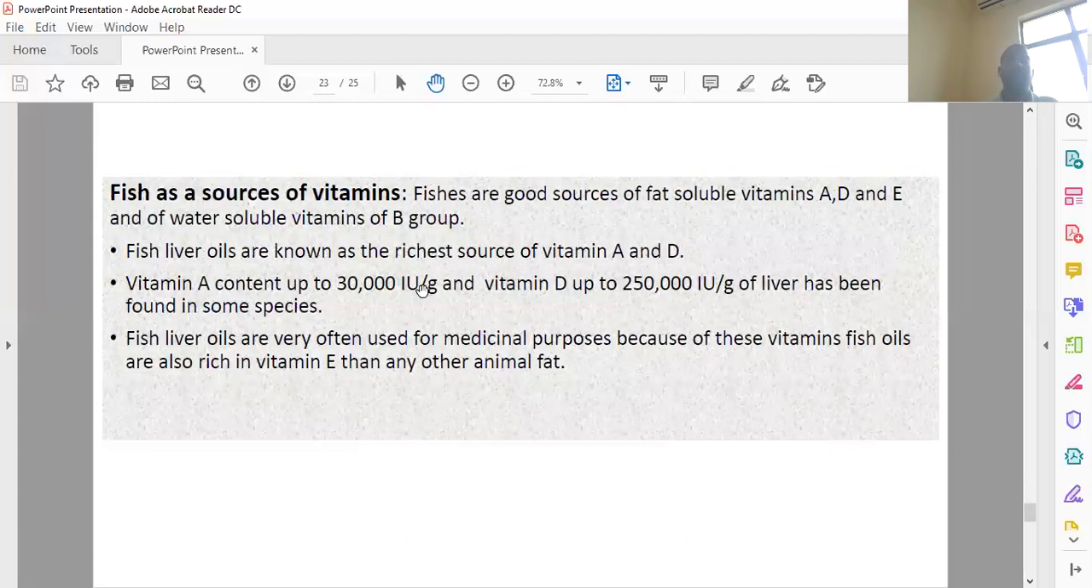And fish as a source of vitamins: vitamins A and D. Fish sources have reported 30,000 international units per gram of vitamin A, and vitamin D at 2,50,000 international units per gram. The liver has been found in some cases to be a rich source of vitamins A and D. Fish liver oil is the richest source. Fish liver oil is used for many medicinal purposes.